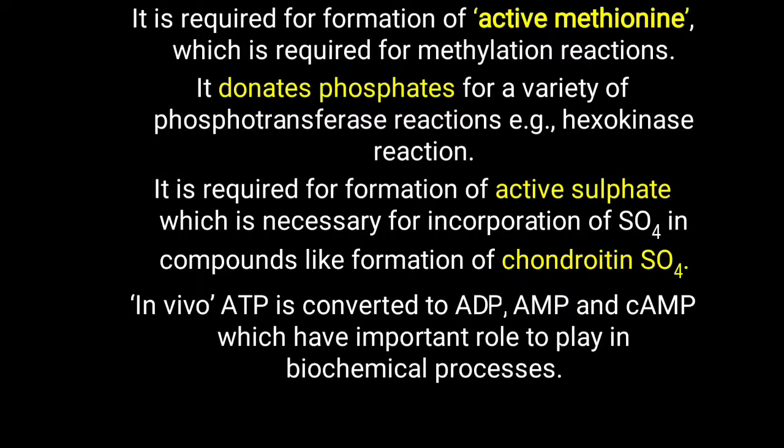Inside our body, in vivo, ATP is converted into ADP, AMP and cyclic AMP, which have important roles to play in biochemical processes. Not only ATP, but ADP and AMP also have significance in various metabolic pathways. Now cyclic AMP works as a second messenger, and we will look at cyclic AMP in detail. Further, the next important adenosine nucleotide is adenosine diphosphate.